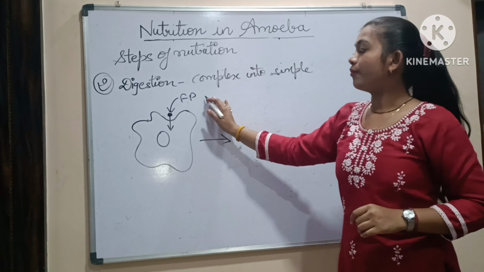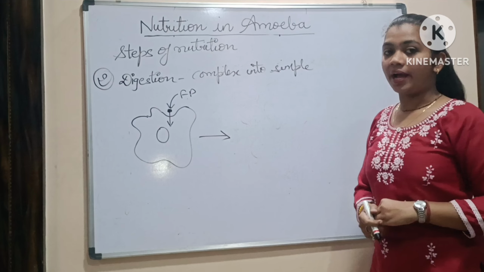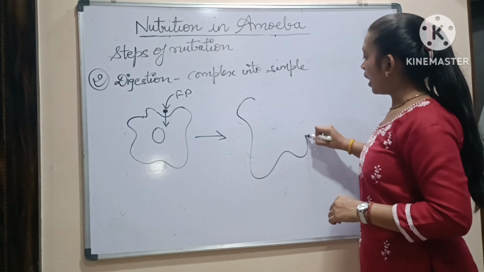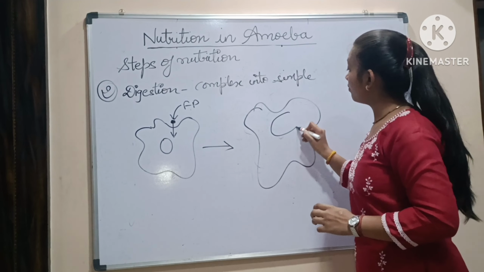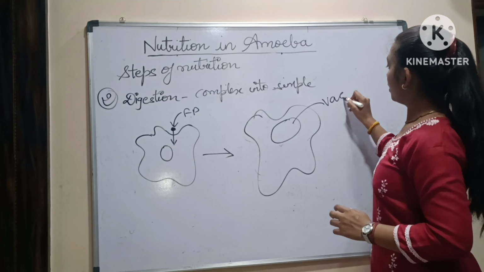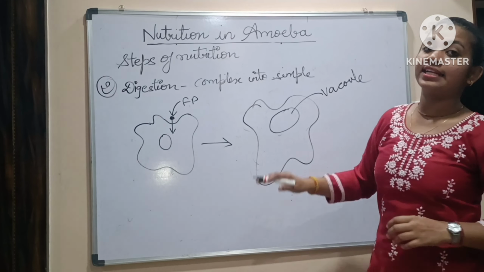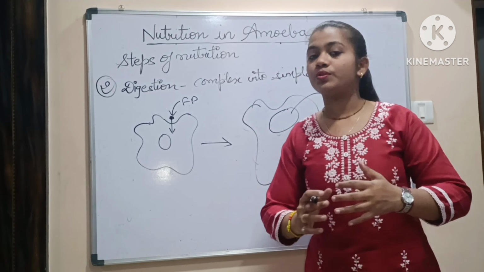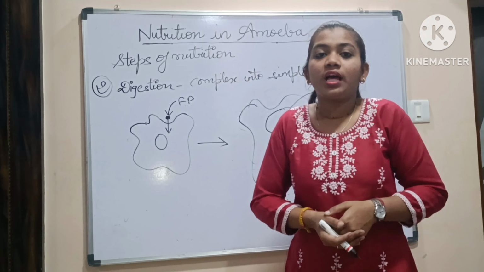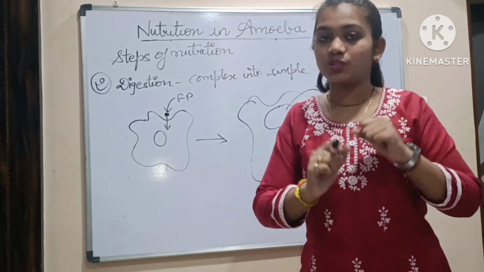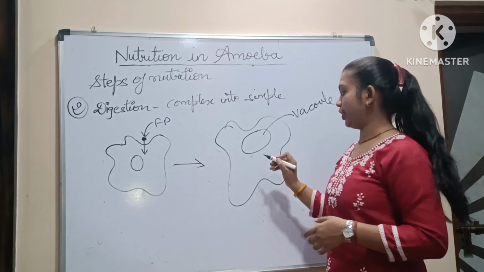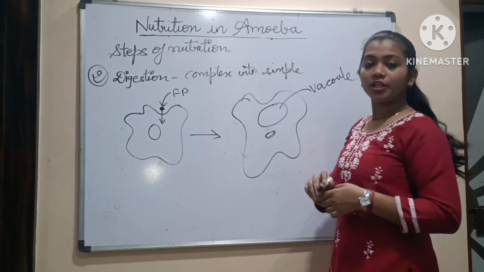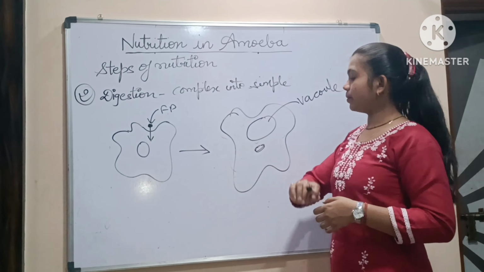So this food has entered into the amoeba by the pseudopodia. Now in this amoeba, what will happen? Here the vacuole will form. Okay. So this vacuole will act as a temporary stomach for the amoeba. So you know that in the stomach what happens? The food gets stored. So similarly, the food will get stored in the vacuole. Now here will be the nucleus as it is, and this will be the cytoplasm.